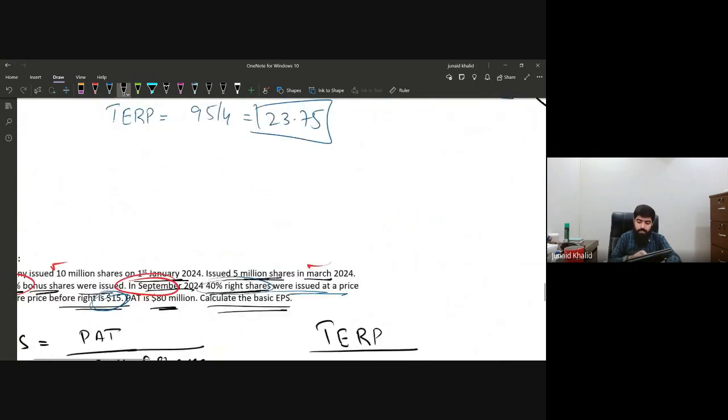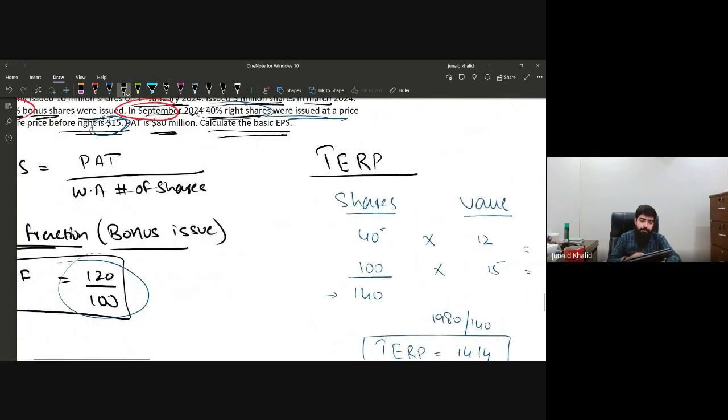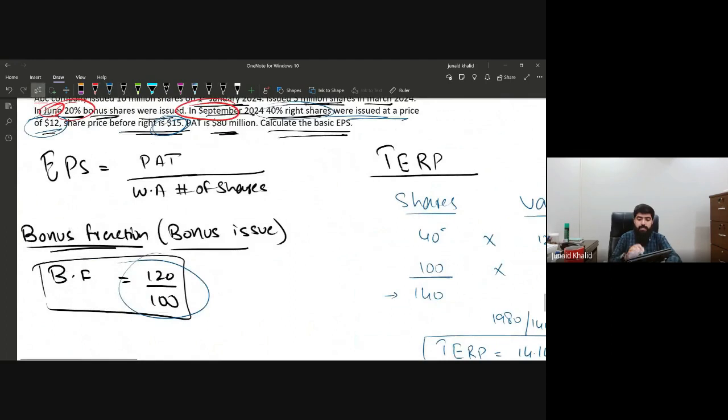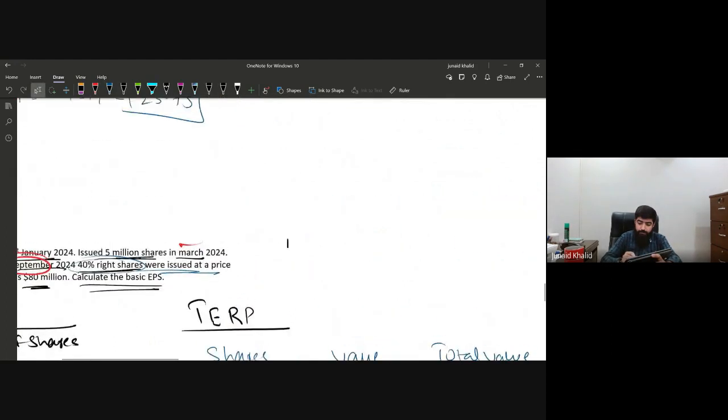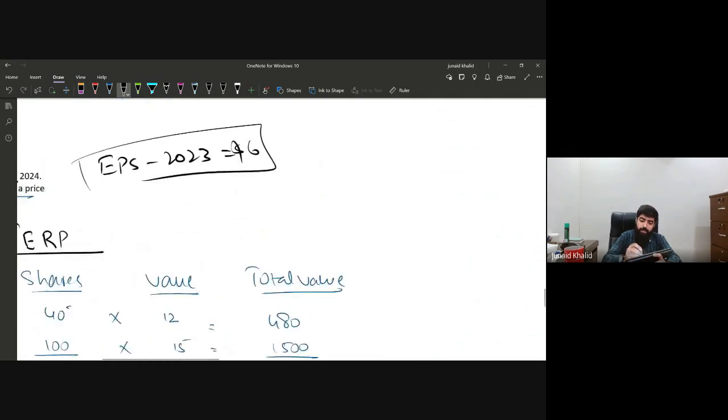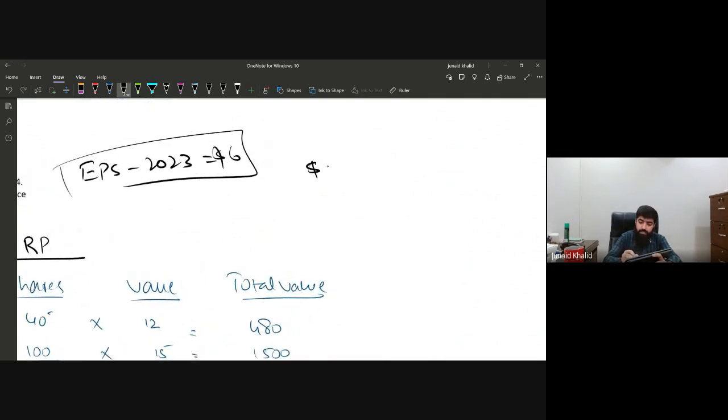So this is known as the basic EPS. Assuming, for example, that the EPS for the last year, EPS for 2023, is given, and let's say it's $6. In order to restate the EPS, we have to multiply that $6 with the inverse of the bonus fraction of both the bonus issue as well as the right issue.